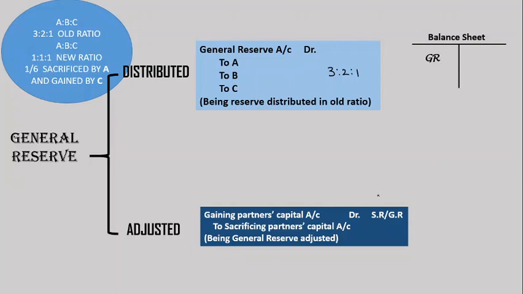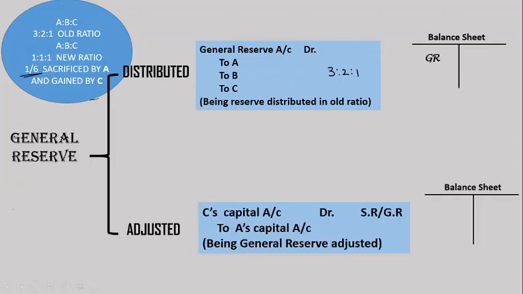Now coming to the next thing, general reserve, if it is adjusted, it is between gaining and sacrificing. We already have calculated here the gaining ratio and the sacrificing, which comes to 1 by 6. So here my entry will be: who is gaining? Again, general reserve is there, so C partner is gaining, so C's capital account debit to A's capital account.